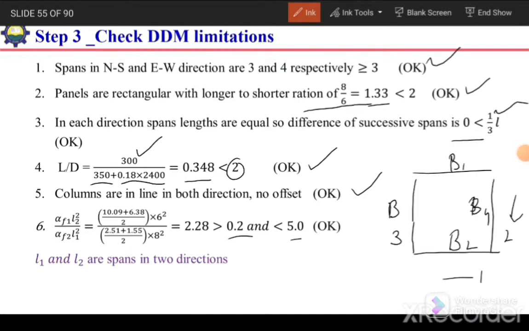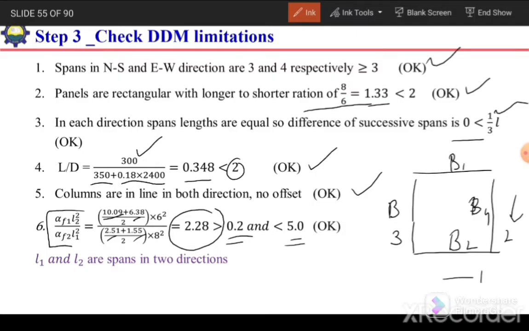In direction 1 we have B1 and B2, so we will take the average of their alpha F. Similarly in the second direction we will take the average of alpha F for B3 and B4. Their average flexural stiffness ratio comes out to be 2.28 for this panel 1, which is between 0.2 and 5. So this limitation is also okay.